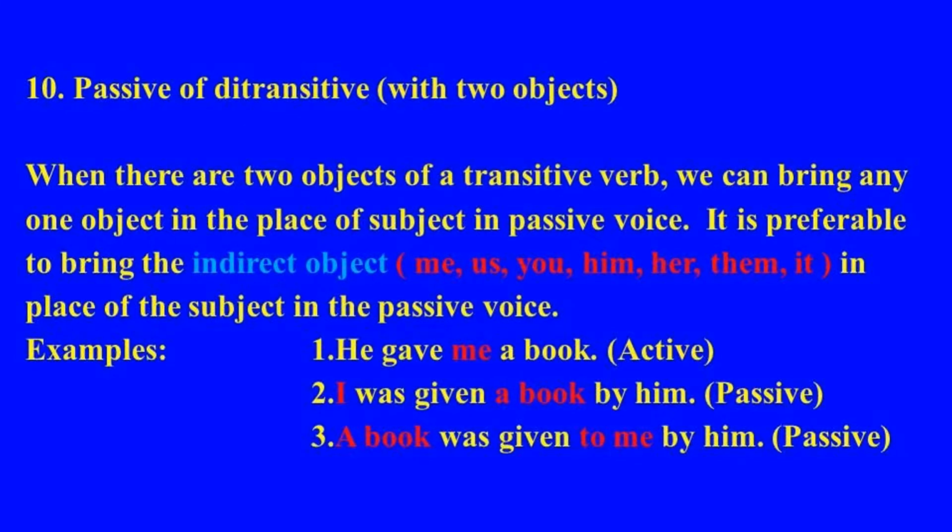So you see in the second sentence, he gave me a book, and when I change into passive, I was given a book by him. It sounds better than a book was given to me by him, right? Because in the third sentence, when I'm changing that into passive, I'm bringing book in the place of subject, right? And in the second sentence, I was given a book, I'm bringing I in front, the place of subject, me changes into I, right? It sounds better. And you don't need to bring another to, actually here, given to me. So it sounds a little odd.